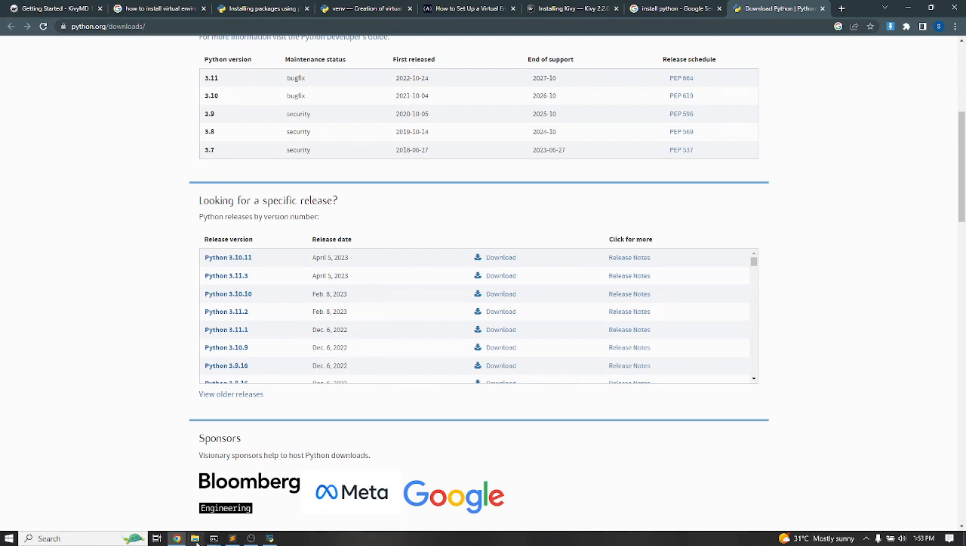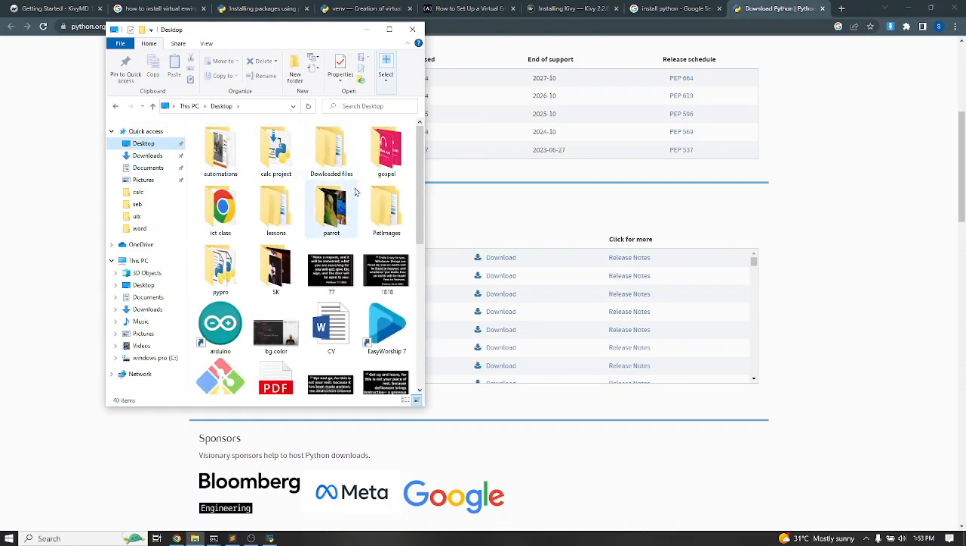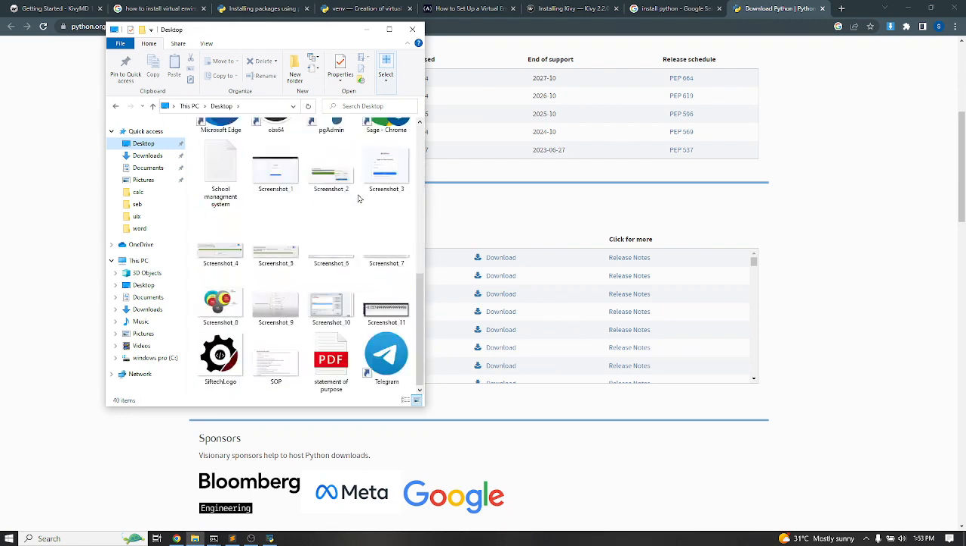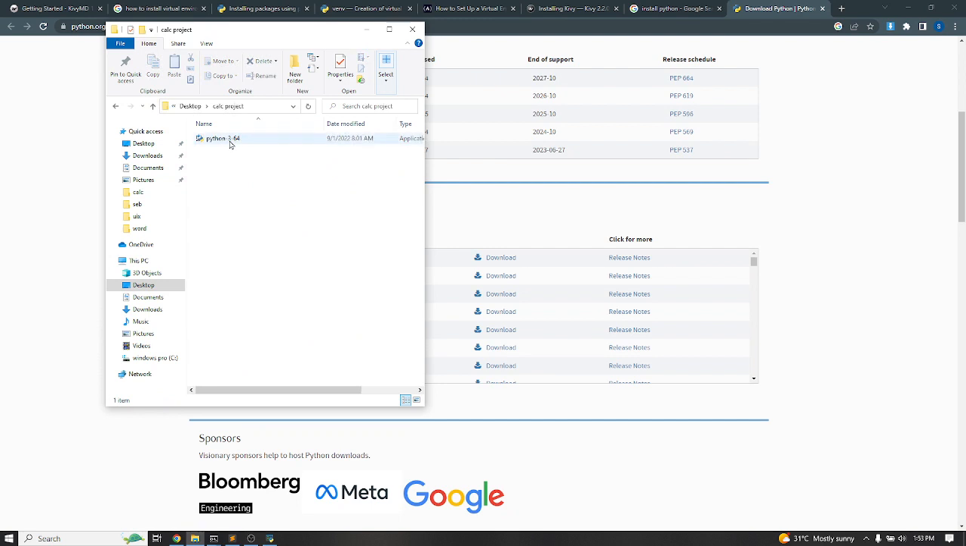I'll just open the folder where I have it. Where is it? I think I have it on desktop, and on my desktop I have so many things. Car project. So here I have my Python. After downloading Python, we have to install it onto our system. So you just double click on that and wait for the installation process.